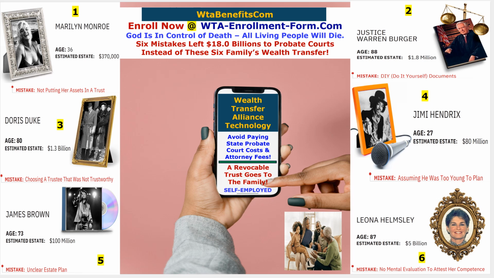Well, look at Warren Burger. Those who don't know, Warren Burger was a Supreme Court judge. He left $1.8 million when he passed away, and it went to probate. I don't know if it's still there now, but it went to probate.